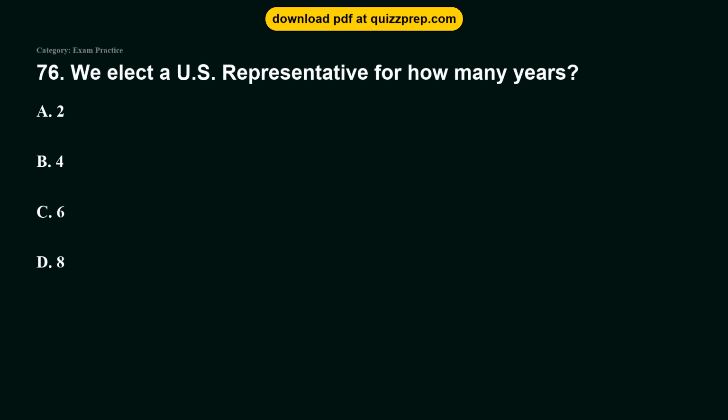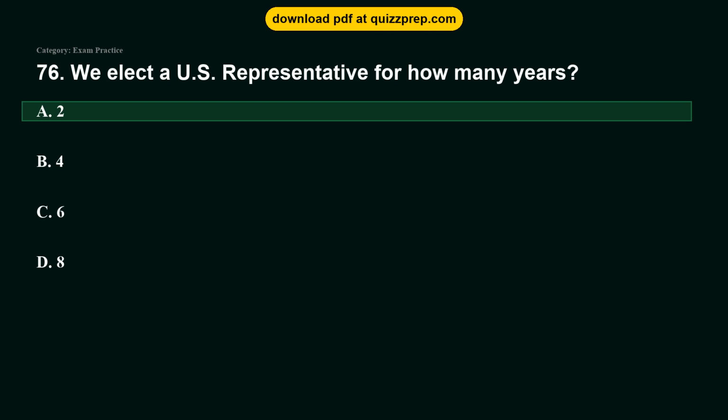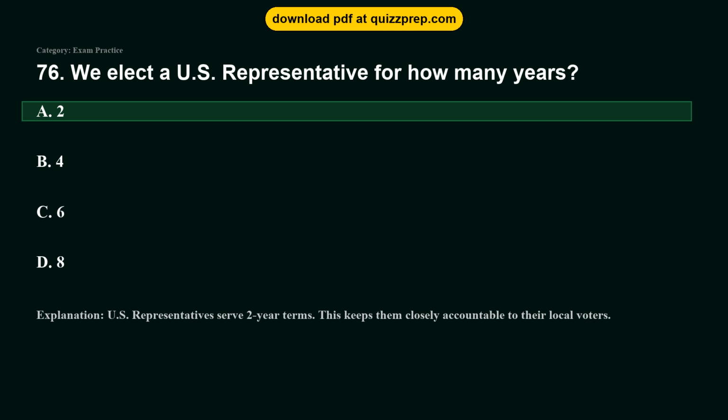Option A, 2. Option B, 4. Option C, 6. Option D, 8. The correct answer is option A, 2. U.S. representatives serve 2-year terms. This keeps them closely accountable to their local voters.